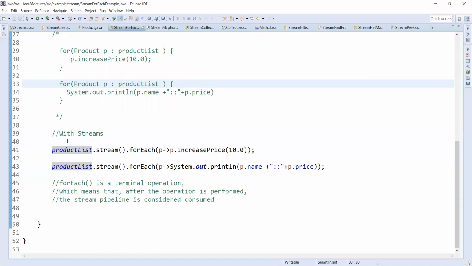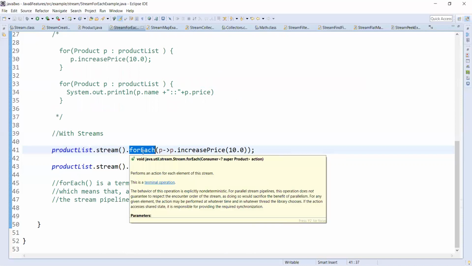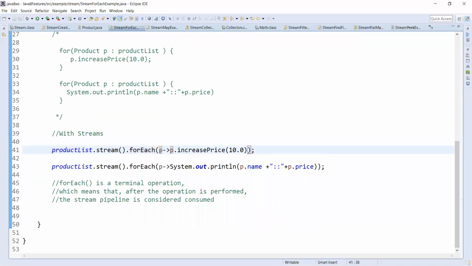See with streams, first I get the stream from the product list, and using forEach, as I mentioned, I'm just passing the functional code as a lambda expression. So this p.increasePrice will be applied on each element, and the price will be increased.